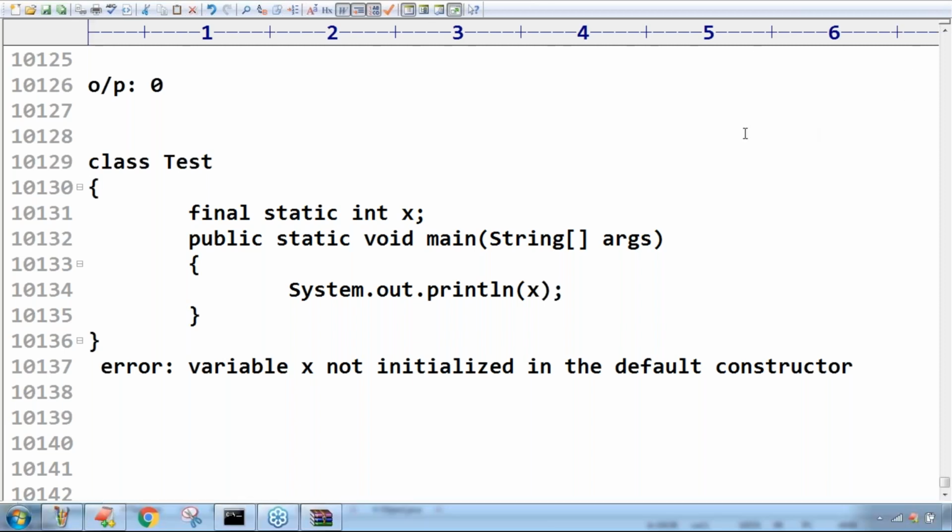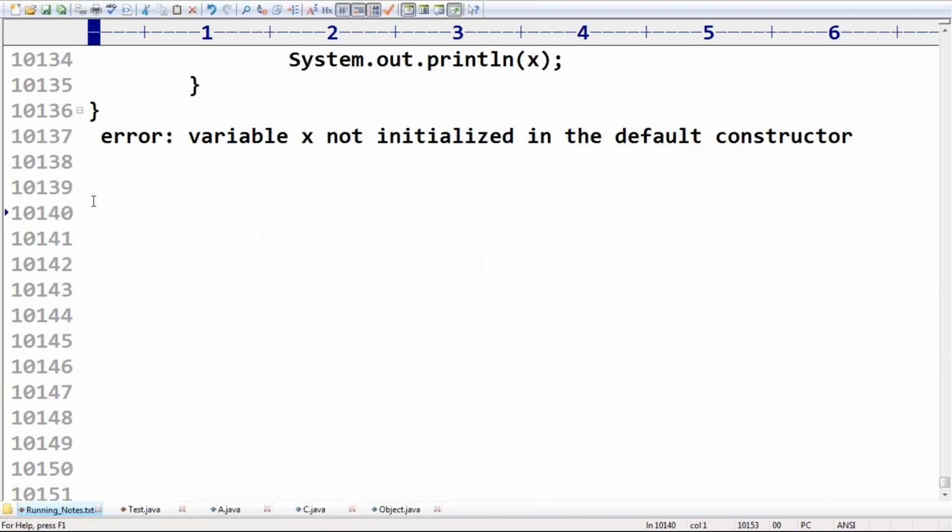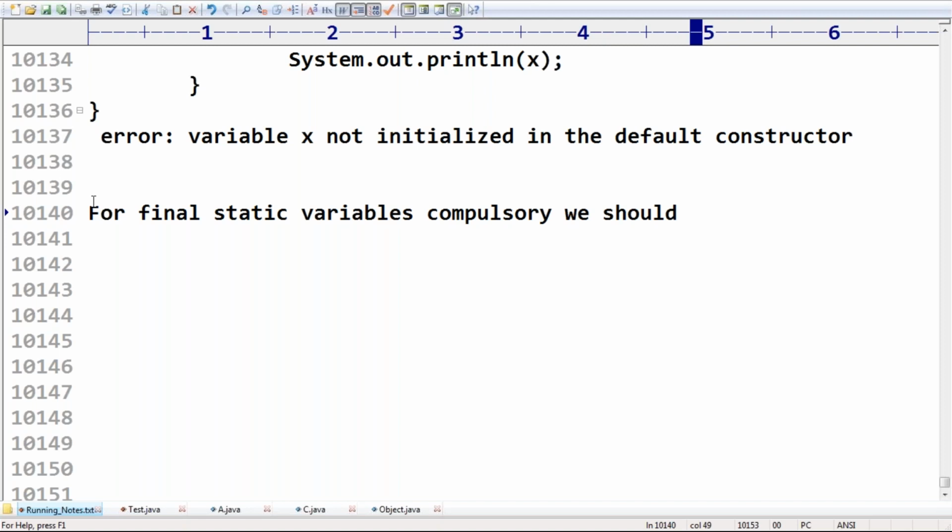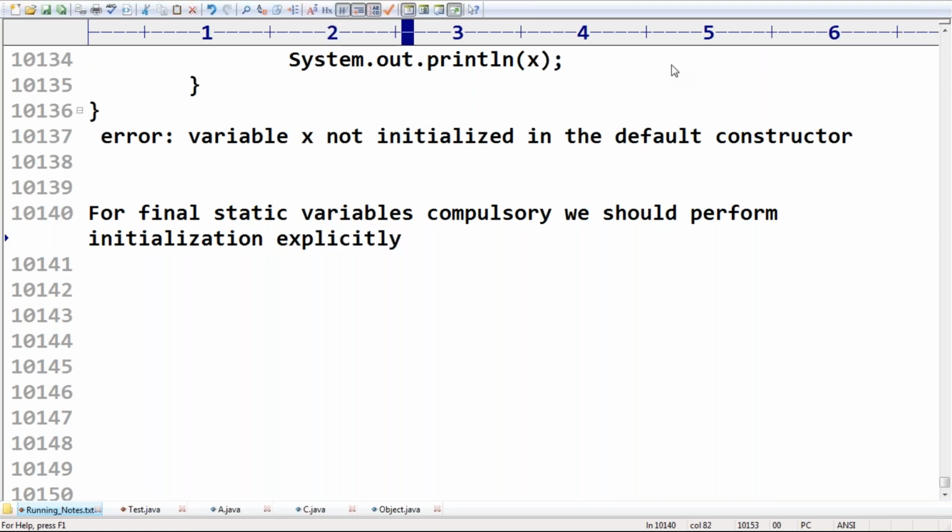The rule here, take very special care. For final static variables, we should compulsorily perform initialization explicitly before class loading completion.